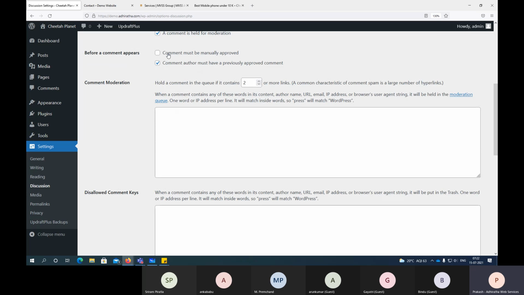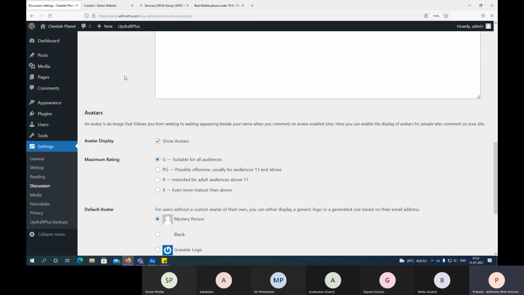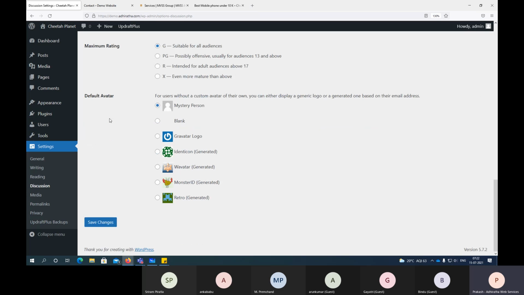See, comment must be manually approved, right? Comment author must have a previously approved comment. That means if you commented today and it is approved, then next time you can comment easily. So these are the custom options here, but yes, don't do any changes here. Fine. Then media.